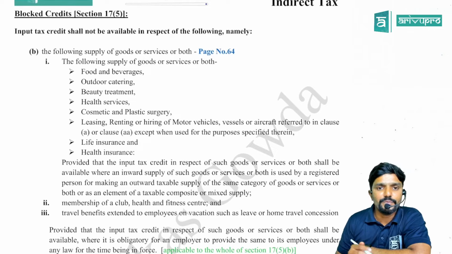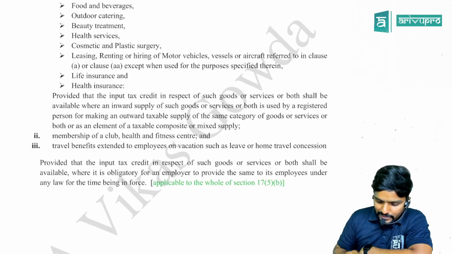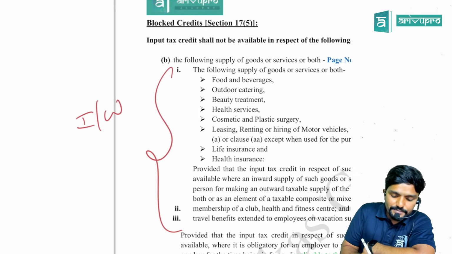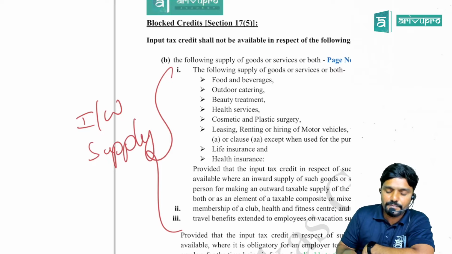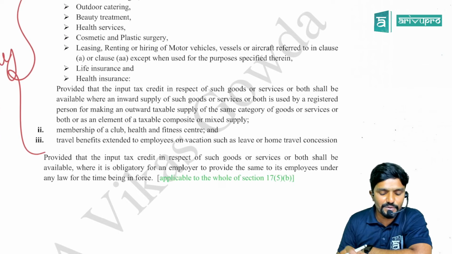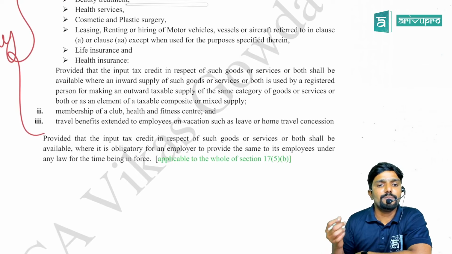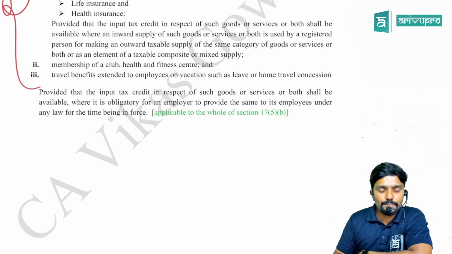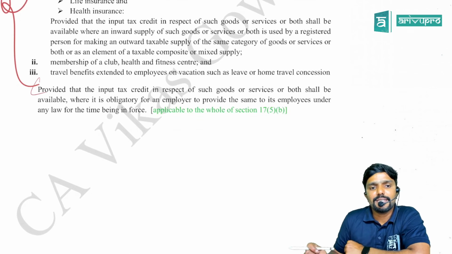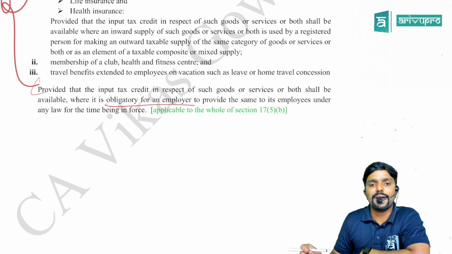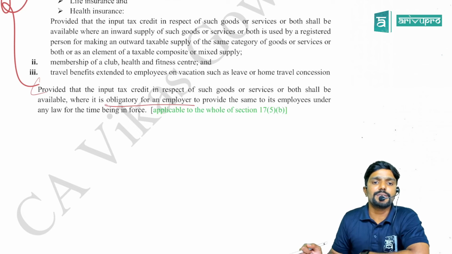Under that, clause B, you come to page number 64. See, guys, if your inward supply is of the following nature, that is food and beverages, catering, beauty treatment, health services, life insurance, membership of any health club or fitness centers, you cannot claim any input tax credit. But in the proviso, it says, provided that the input tax credit in respect of such goods or services or both shall be available, where it is obligatory for the employer to provide the same to its employees under any law for the time being in force.